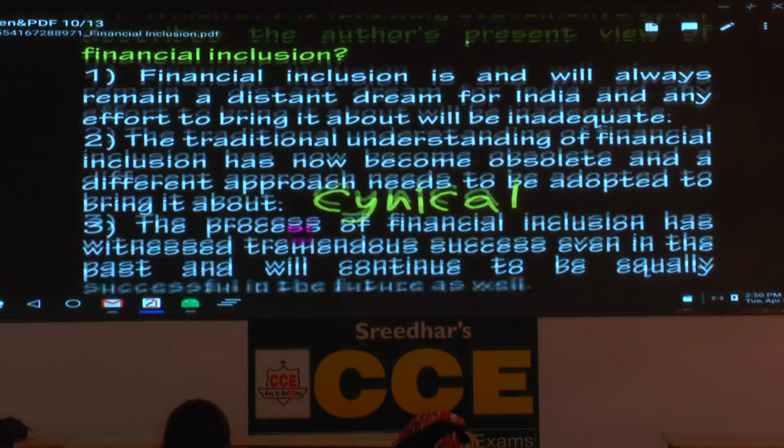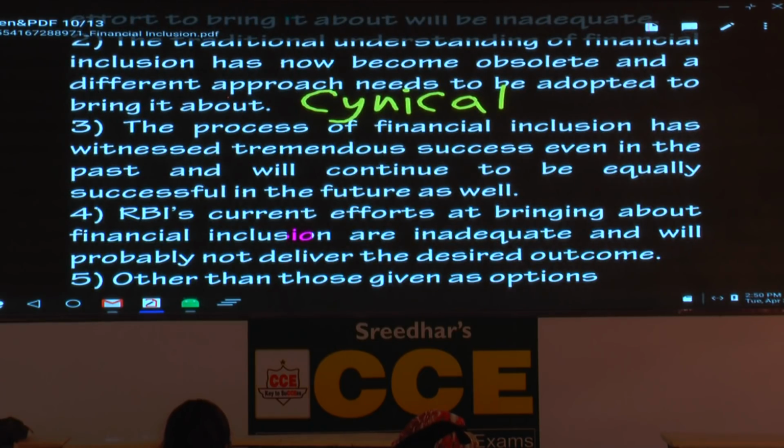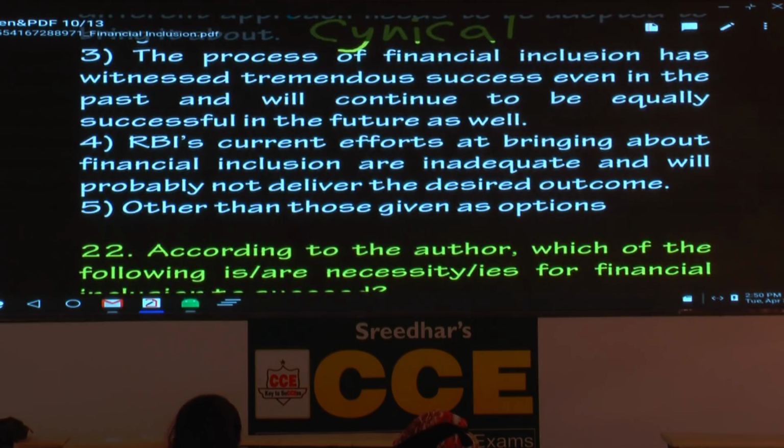Hold that one. The process of financial inclusion has witnessed tremendous success even in the past and will continue to be equally successful in future as well. Not correct. Because in the last conclusion of the passage, he talks about there being a problem, and to sort out the problem, first we have to change the mindset of the banks, the government and the public. So this is not correct. RBI's current efforts at bringing about financial inclusion are inadequate and will probably not deliver the desired outcome. This also seems right. Inadequate, underline the word inadequate, and also probably, not a categorical statement.